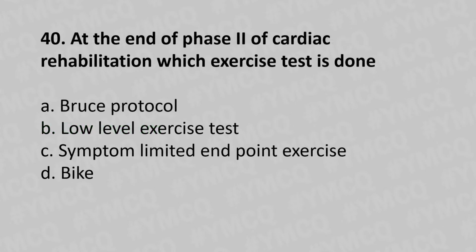Moving to our 40th question. At the end of the phase 2 of the cardiac rehabilitation, which exercise test is done? Option A, Bruce protocol. Option B, low level exercise test. Option C, symptom limited endpoint exercise. Option D, bike test. And the answer is option A, Bruce protocol.